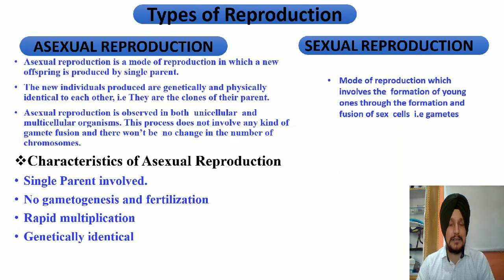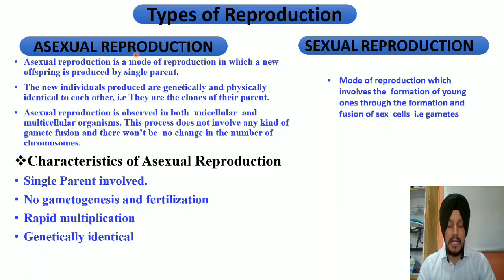So let us discuss the first aspect of reproduction, which is the simplest mode of reproduction, usually found in simple living organisms, that is asexual reproduction. Students, asexual reproduction literally means production of young ones without the formation and fusion of the sex cells. नाम से clear है, asexual. A means without, the term sexual is related with the term sexus, which is a Latin word that means separation.